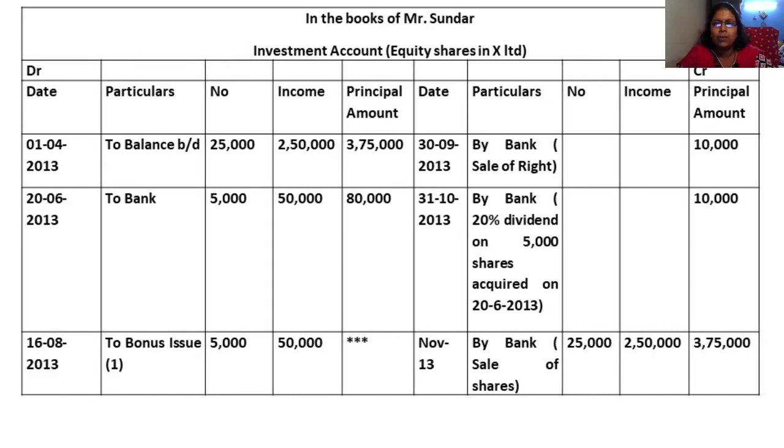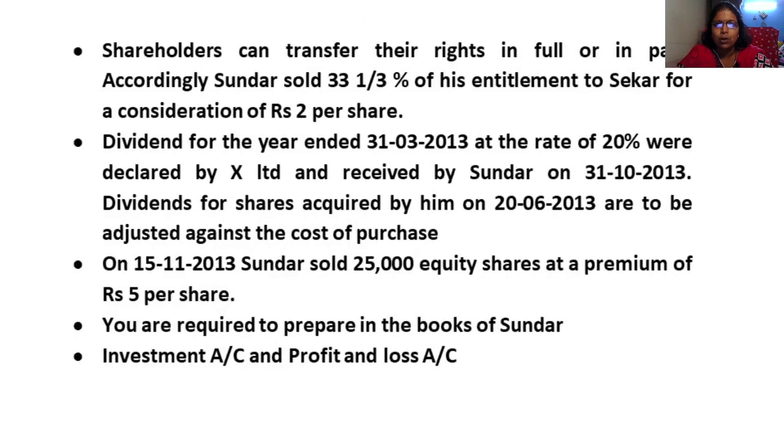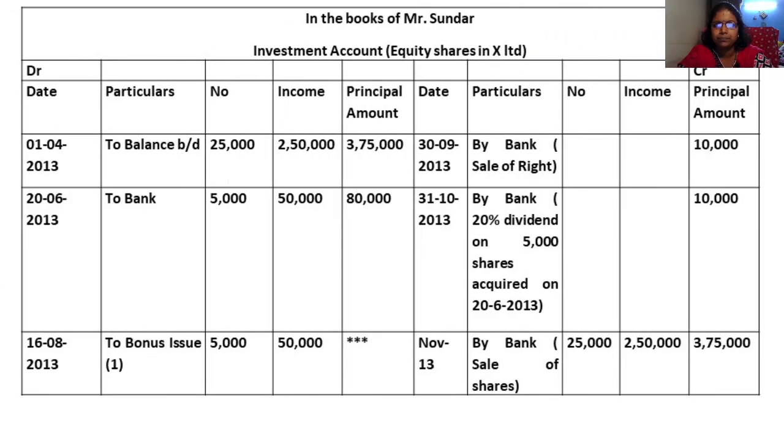So what we will do as on 1/4/2013, what is the balance? Number of shares 25,000, income 2,50,000, principal amount 3,75,000. Okay, how did you get this?